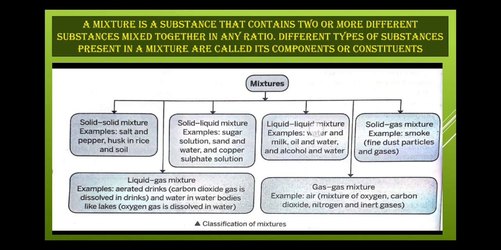Then solid-gas mixture, like smoke, fine dust particles and gases. Fine dust particles are in solid state, and when they get mixed with gases, this is called a solid-gas mixture. Then gas mixture, the mixture of air, like oxygen, carbon dioxide, noble and inert gases, etc. So these are the six types of mixtures which we are going to study in this next topic of the chapter.